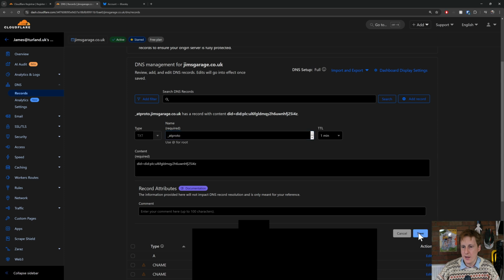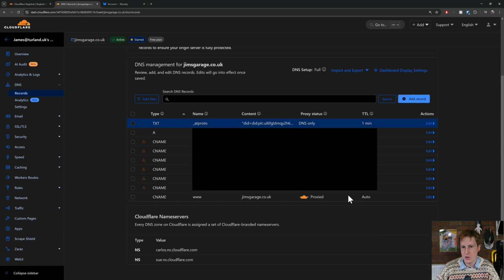So now hopefully if I hit save, that should save okay. You can see now that it's at the top there. And do bear in mind that DNS propagation can take some time. It's not exactly a science. It depends how quickly that will propagate across. So do be patient. But when you're ready, let's see if this works almost immediately.